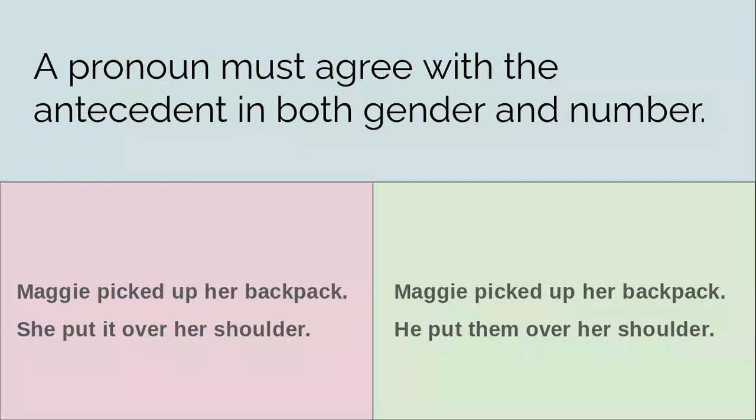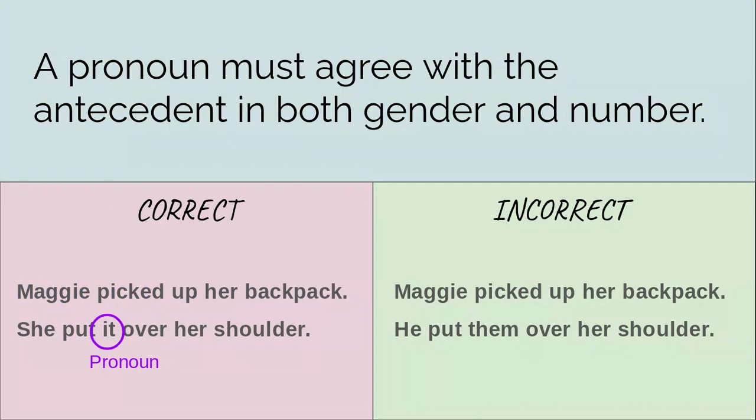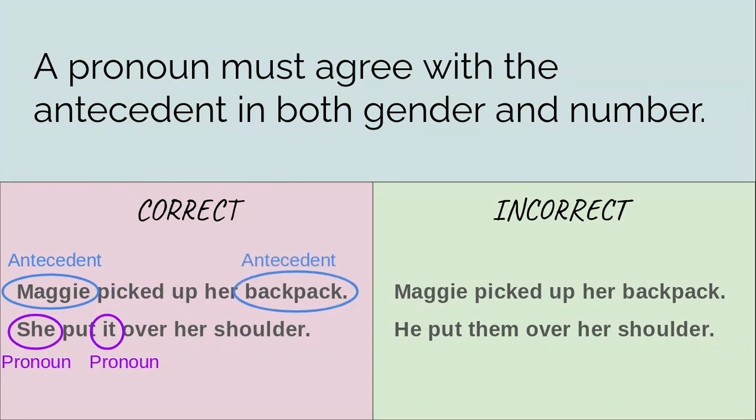Well, I'm going to say the one on the left, and I'm going to tell you why. So, on the left, the pronouns are it and she, and they're referring back to backpack and Maggie. So it is a singular pronoun. It means one thing. And I know she put it over her shoulder. That's going back to that backpack. So it is the pronoun, and the antecedent is the one that goes with it. Now, the pronoun she, I know that's talking about Maggie, right?